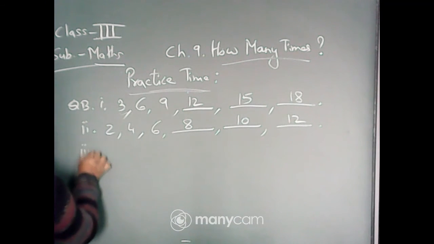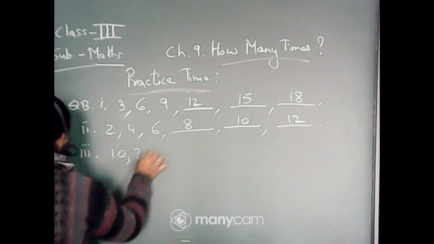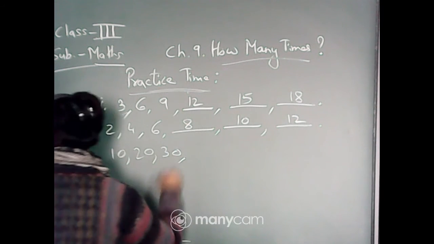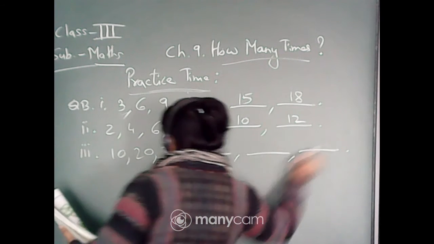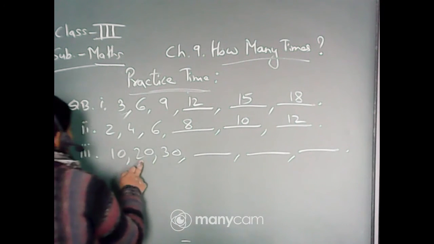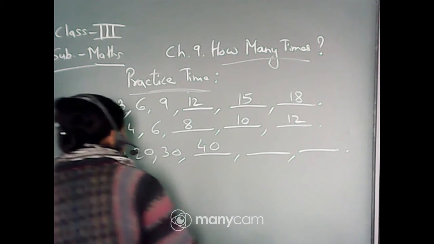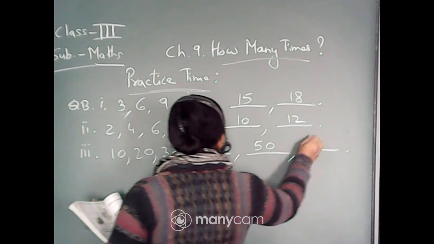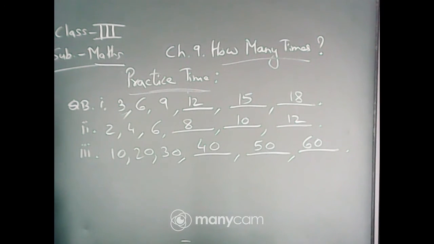These all are the tables. Next is 10, 20, 30, and then again 3 blanks. So 10, 20, 30, table of 10. 10 ones are 10, 10 twos are 20, 10 threes are 30, 10 fours are 40, 10 fives are 50, and 10 sixes are 60.